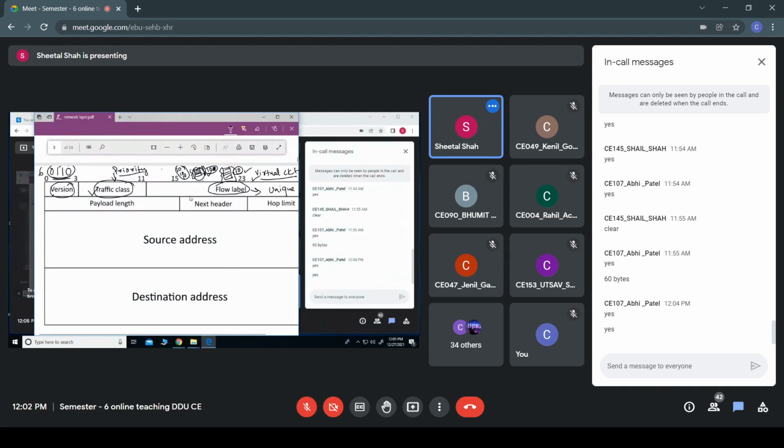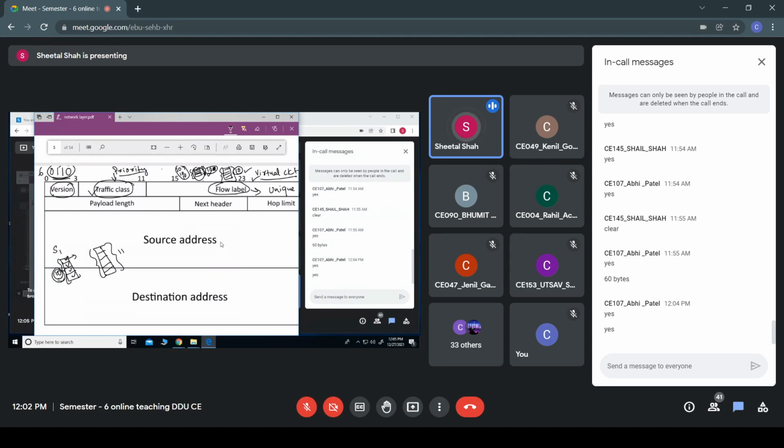See, if I'm having some data from source 1, and it is divided into a number of frames or packets, or datagrams, then for a particular data, the flow label should be unique. So all these packets should have the same flow label, say number 10. If some other data has to be sent to some other host, then it would have some other flow label.